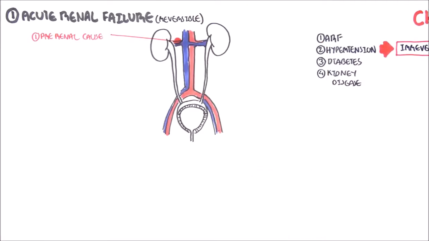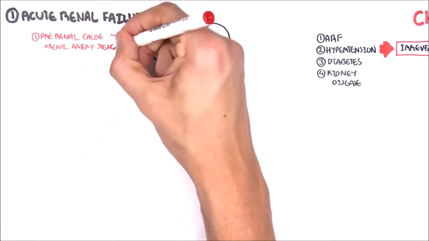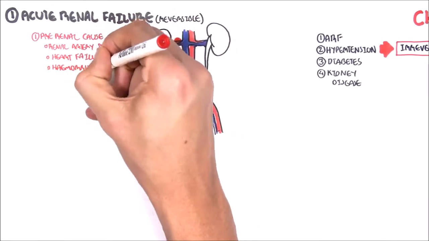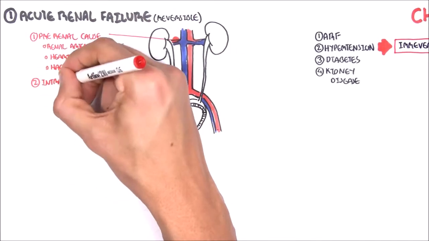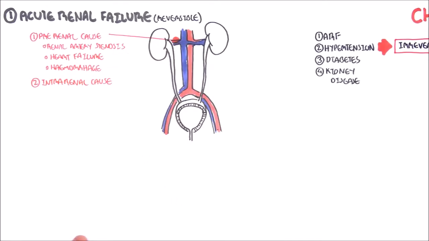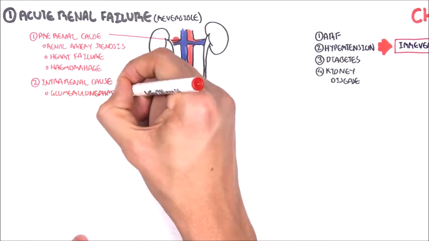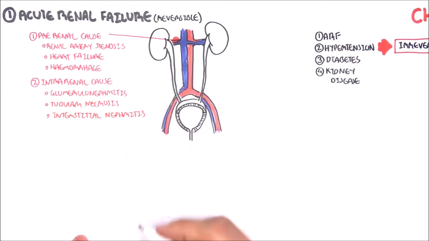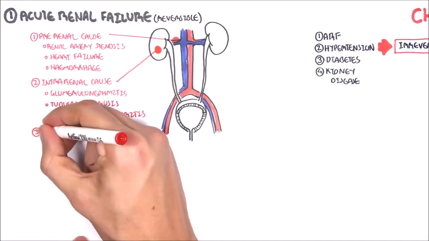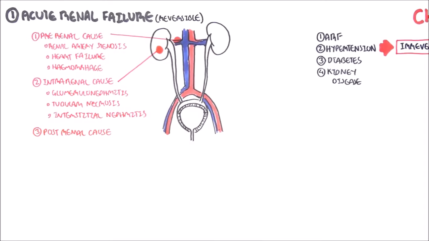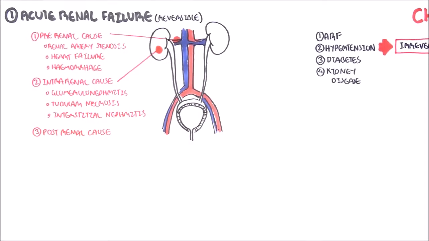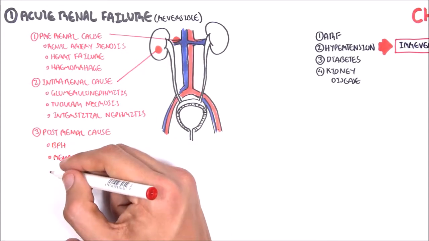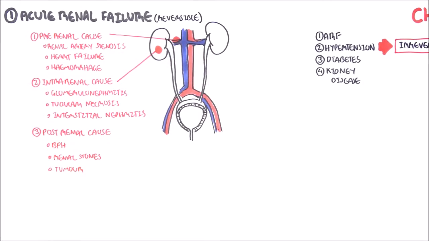Pre-renal causes include renal artery stenosis, heart failure, and hemorrhage, all of which lead to acute kidney failure. And then you have intrarenal causes such as glomerulonephritis, tubular necrosis, and interstitial nephritis. All this can also lead to acute kidney failure. Then you have post-renal causes such as benign prostatic hyperplasia, renal stones, and tumors.